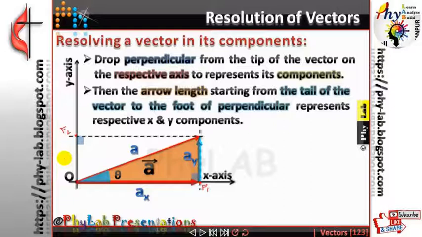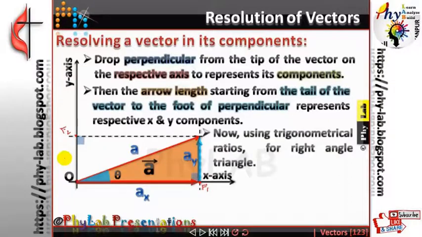What were the trigonometrical ratios? Sine, cos and tan. What is sine theta? Perpendicular upon hypotenuse. What is cos theta? Base upon hypotenuse. What is tan theta? Perpendicular upon base. The moment you see a right angle triangle, what you have to think? You have to think about the T ratios, the trigonometrical ratios. So using trigonometrical ratios, can you use the trigonometrical ratio?